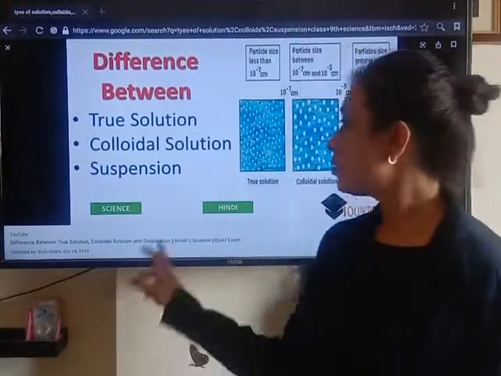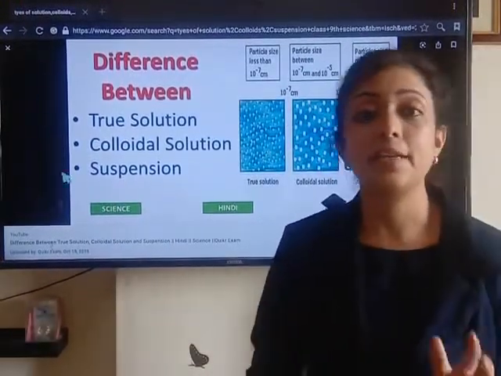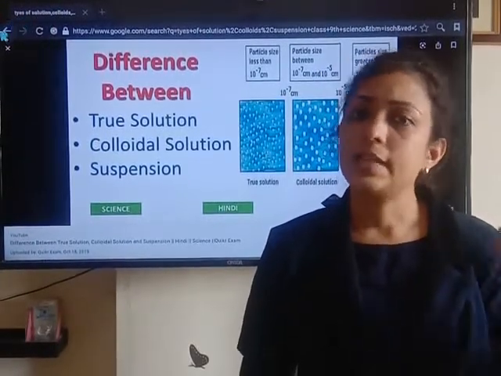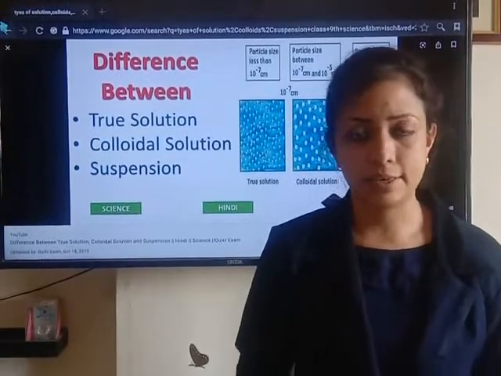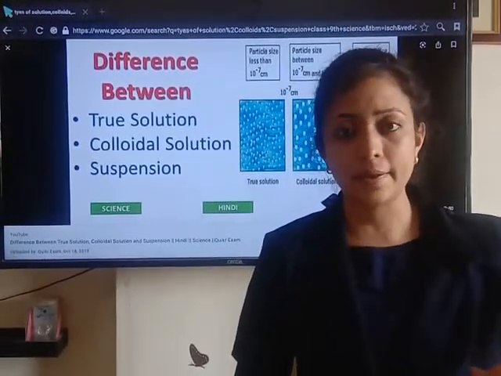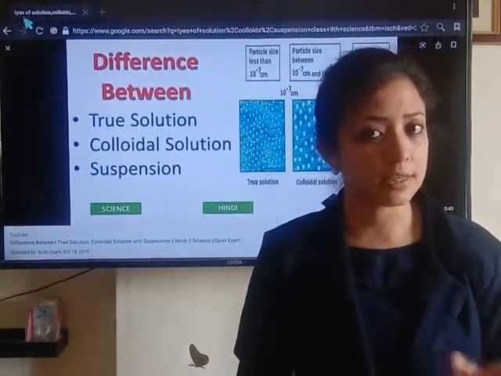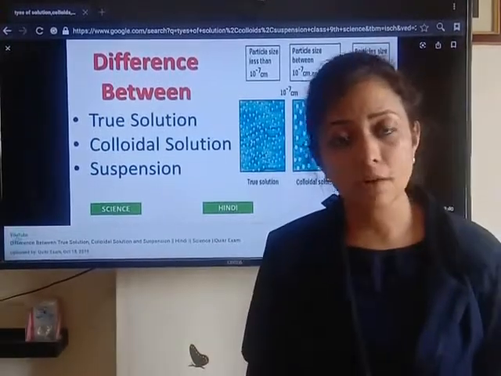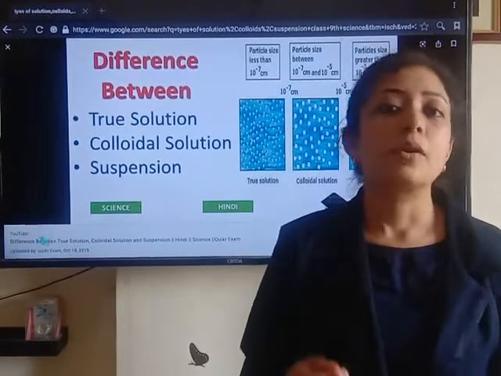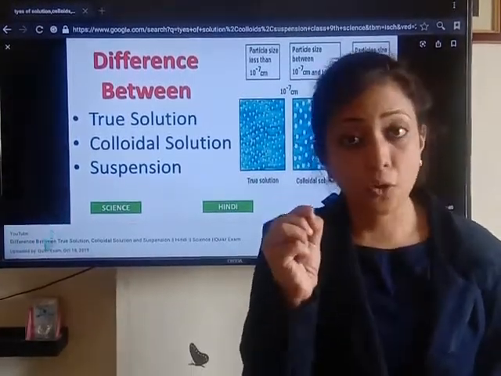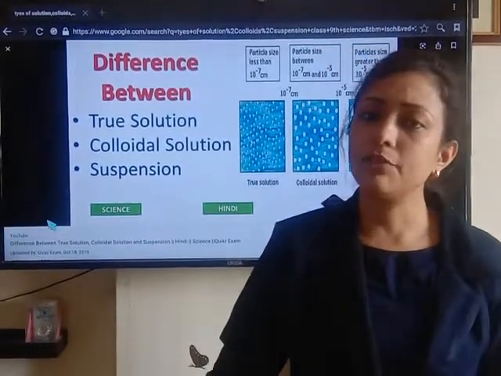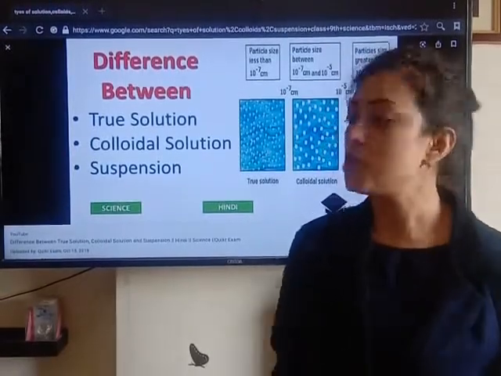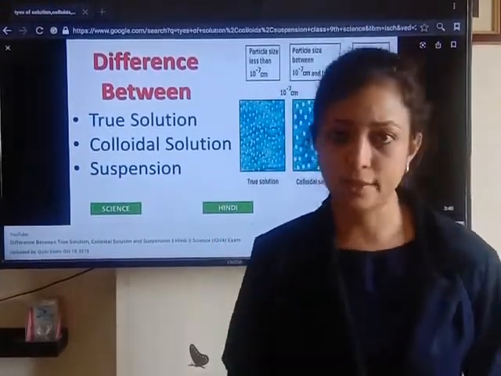But components of suspension we can separate out by using filtration, because these particles are bigger than the pore size of filter paper. So this particle remains on the filter paper, and we can separate components of suspension by filter paper because suspension particles are big enough to be retained on it, since their size is bigger than the pore size of filter paper. So they remain on the filter paper and only liquid can pass out. So we can separate components of suspension by using filtration.